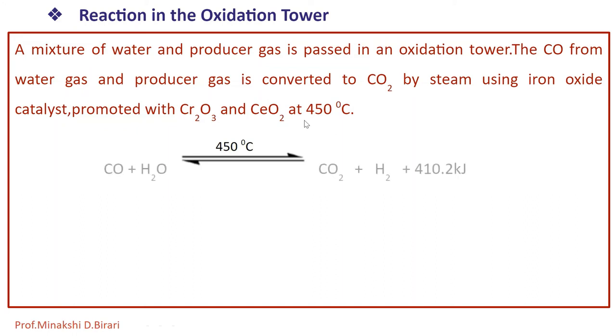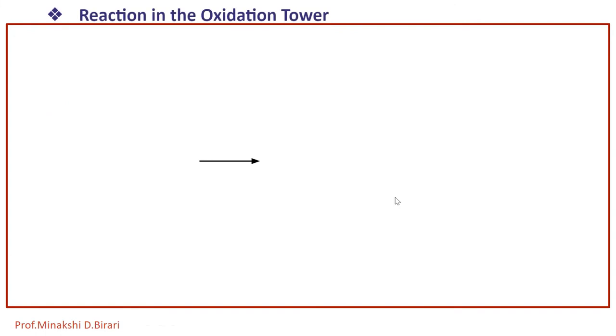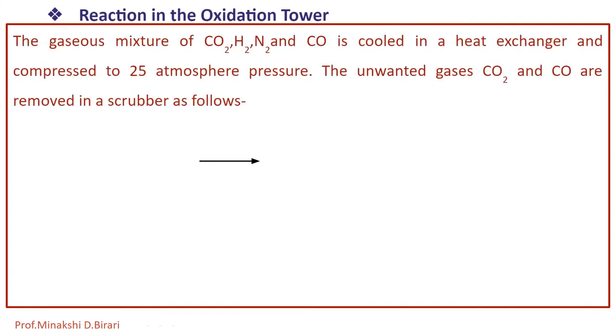So what is the reaction which occurs in the oxidation tower? The reaction taking place in the oxidation tower is CO plus H2O at 450 degrees Celsius giving CO2 plus H2. The reaction is exothermic due to the heat produced. The reaction can continue even at low temperature, and hence the temperature is kept at 450 degrees Celsius. Then the gaseous mixture of CO2, H2, N2 and unreacted CO, or unoxidized CO, is cooled in a heat exchanger